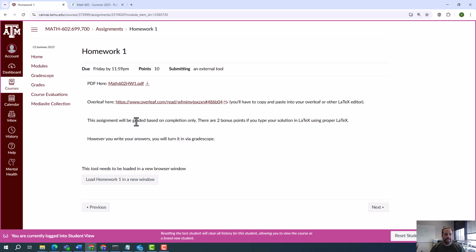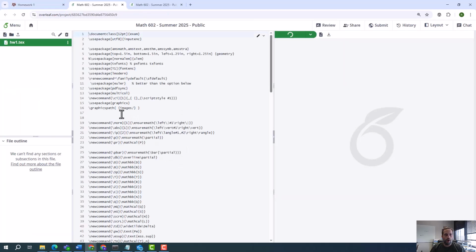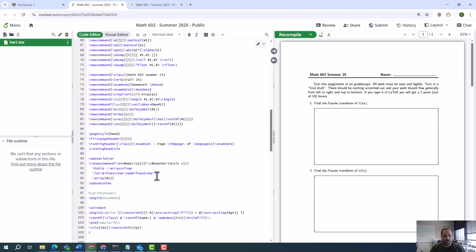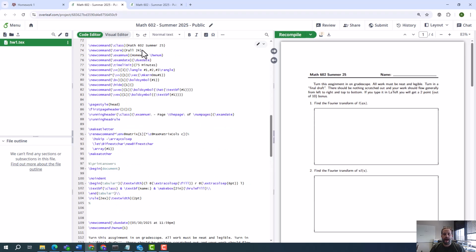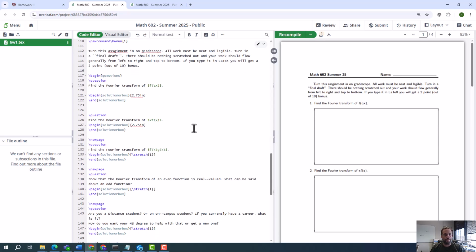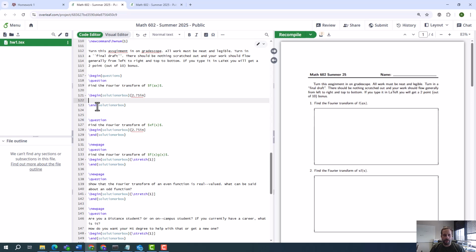The other option is to go to Overleaf. So go to this file right here. If you click this link, it's going to open Overleaf. Now, Overleaf is something in which you can edit LaTeX. What you're going to have to do is copy and paste all of this code here. You're going to have an Overleaf account, and you get the upgraded account since you're a Texas A&M student. At least that's how it was last semester or last year. And basically what you can do is start typing in your solutions in this box here.